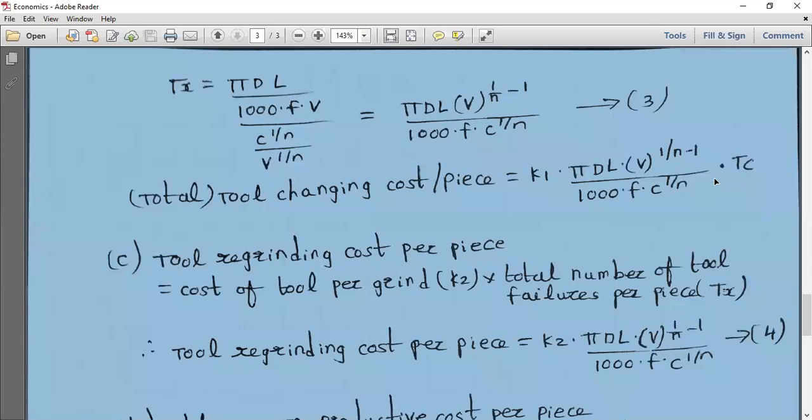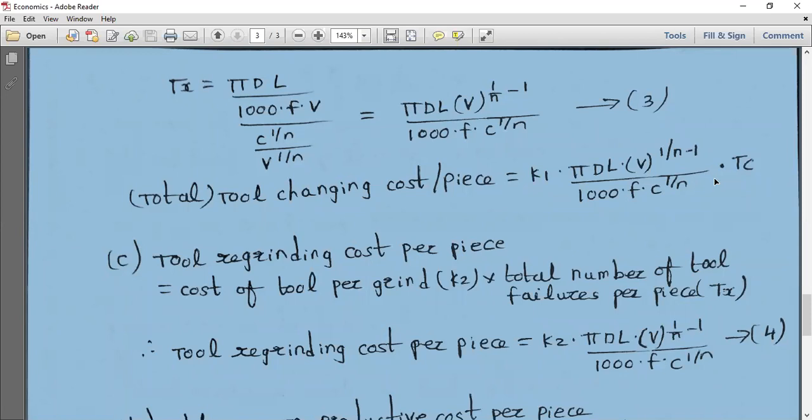So the second part, if you are calculating the tool changing cost per piece, the final equation is given by K1 into Tx. We have to substitute the value of Tx, and you are left with this into Tc. What is the tool changing cost per piece?